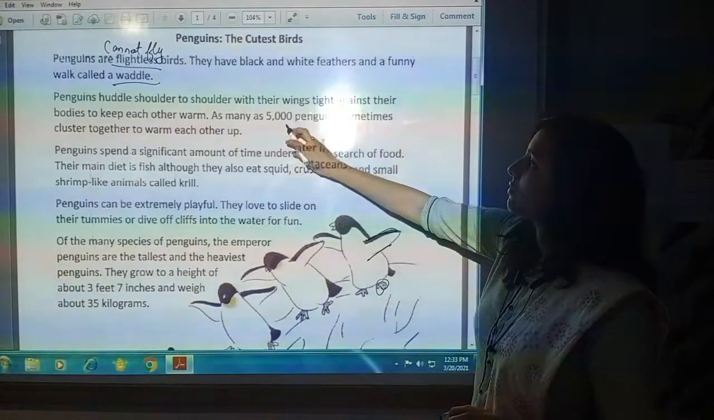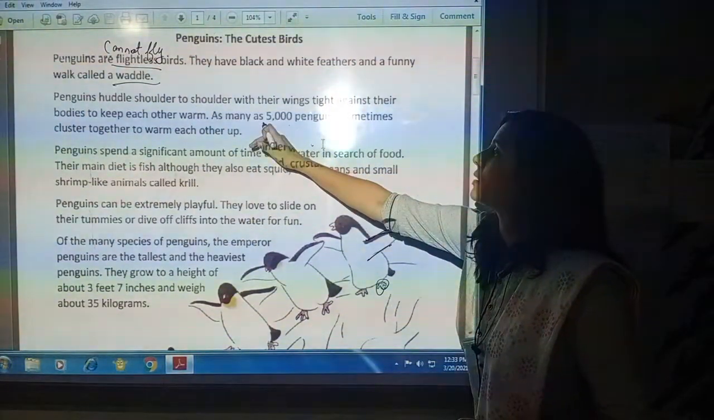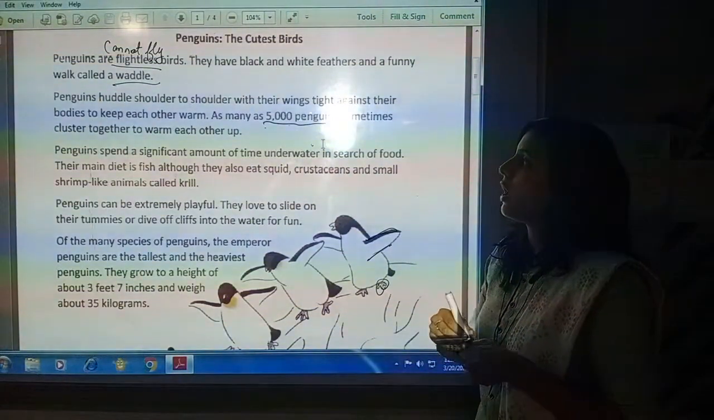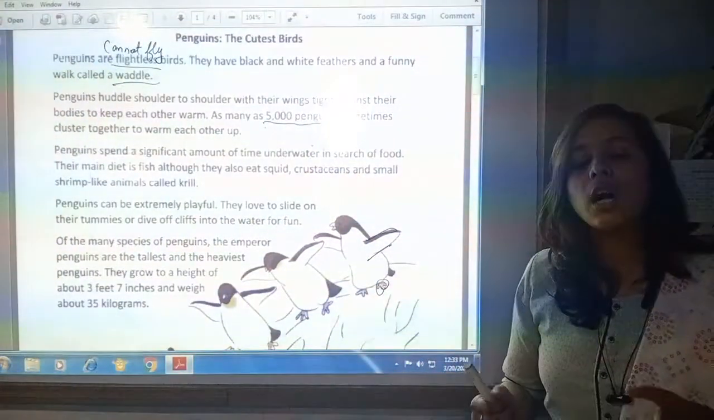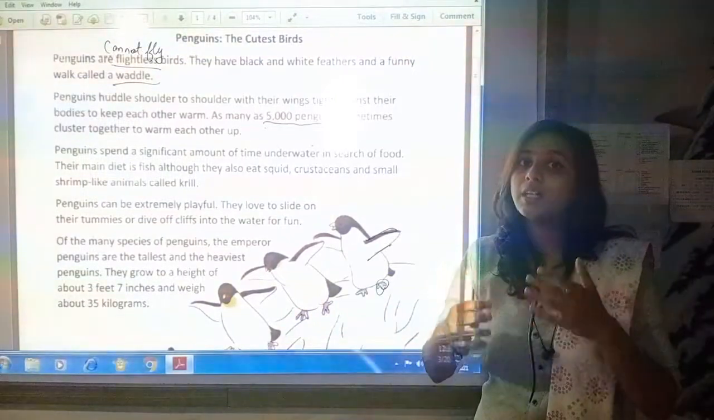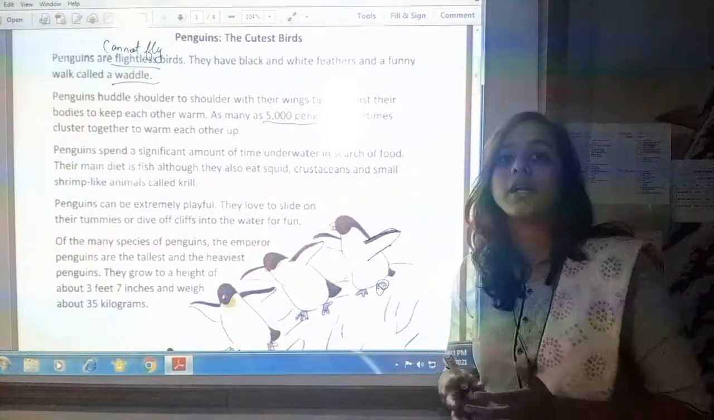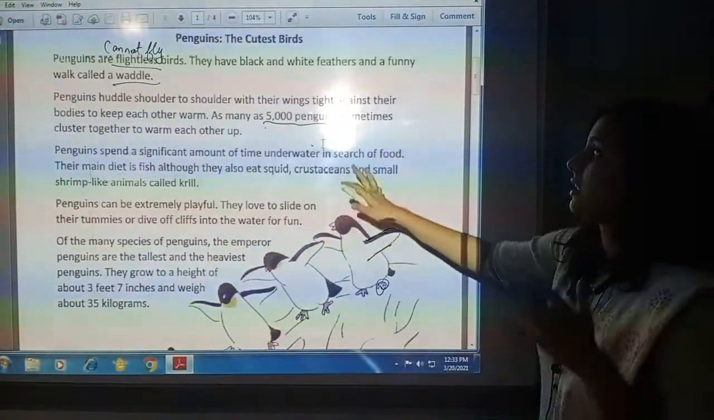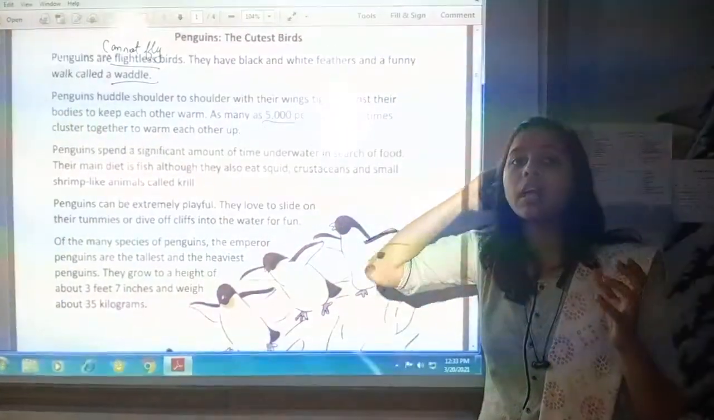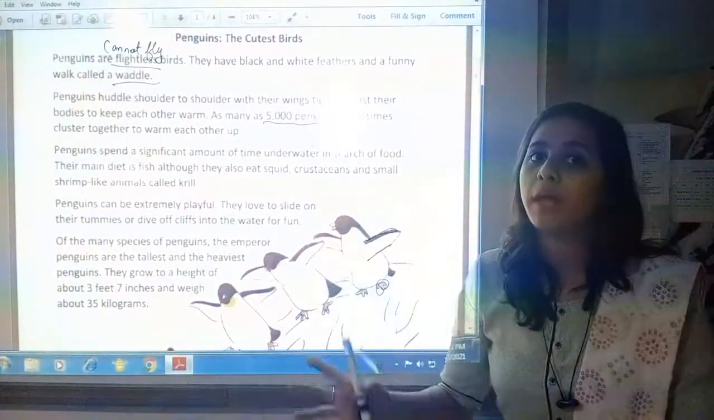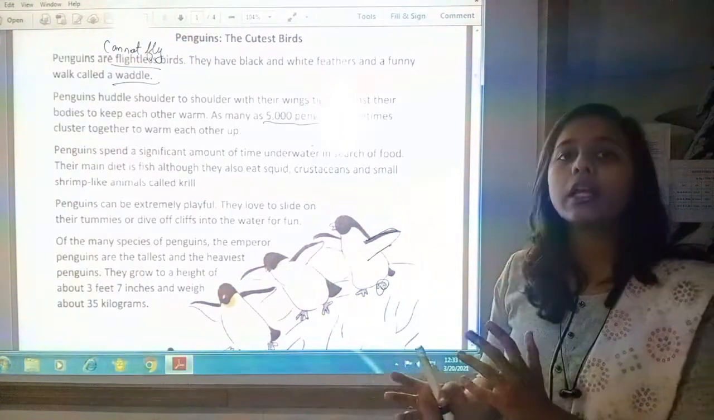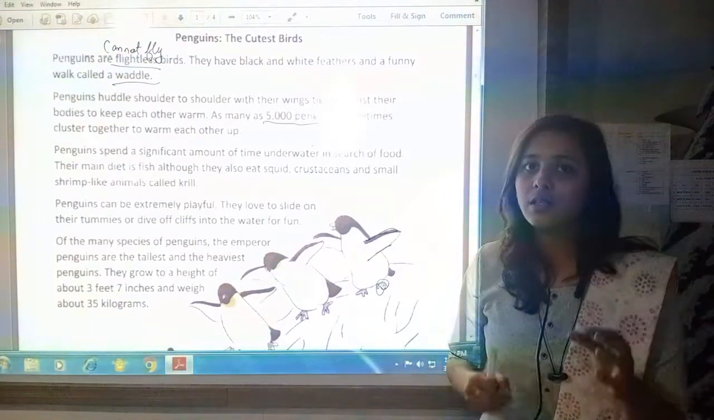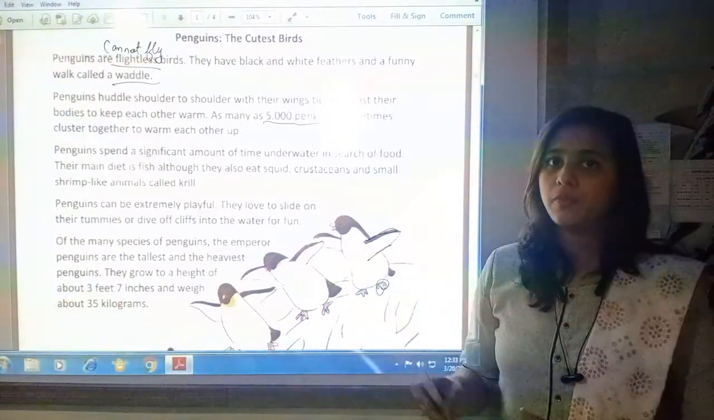As many as 5,000 penguins sometimes cluster together to warm each other up. They do not warm themselves but they warm each other by rubbing their shoulders with each other. So, you can see at one time even 5,000 penguins together rubbing each other, warming each other. So, it is clear that penguins live in groups.